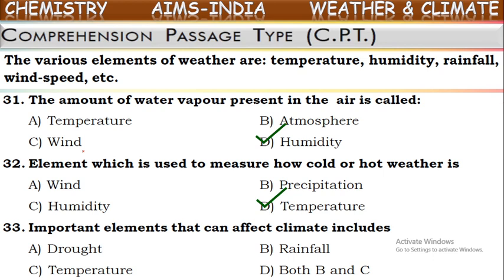So out of these which are given here, rainfall is given and even temperature is mentioned. So these two are the elements which affect climate. It won't be drought. Okay, now these two are correct answers. What will be the correct option now? Both B and C. Okay. Next one.